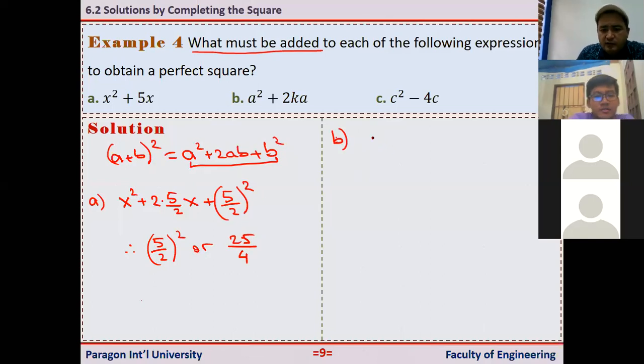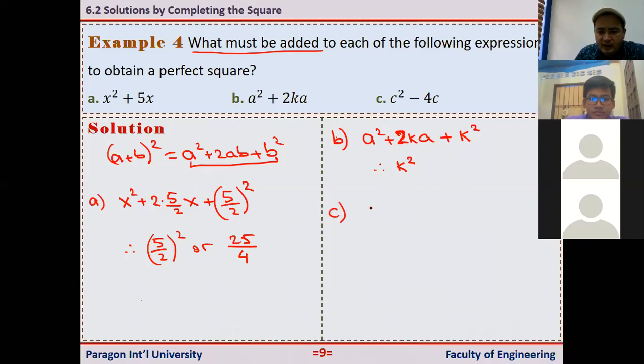a squared + 2ka. In the formula, we have 2, yes, and we have a squared, we have a. So what we need here is k squared. If I just write k squared, then it becomes a perfect square. So it becomes (a + k) squared. So what should we add to this expression to make it a perfect square? We should add this term, k squared.